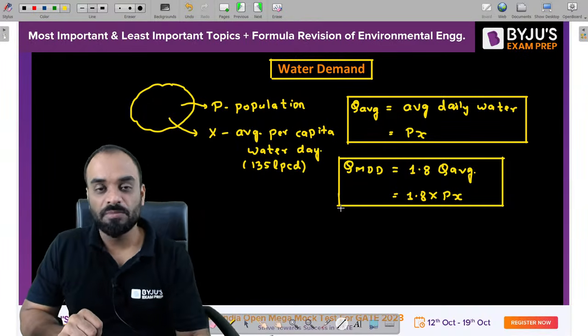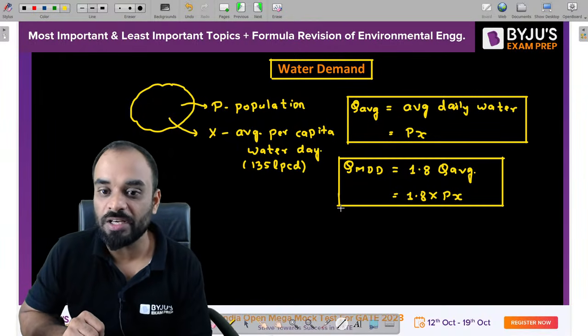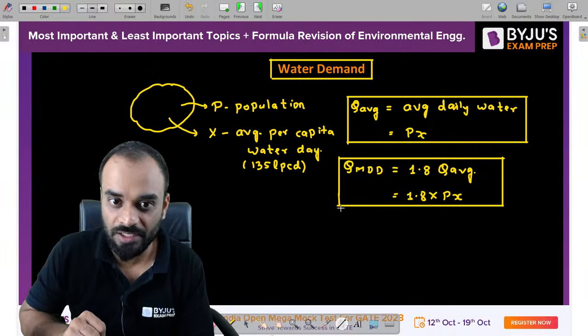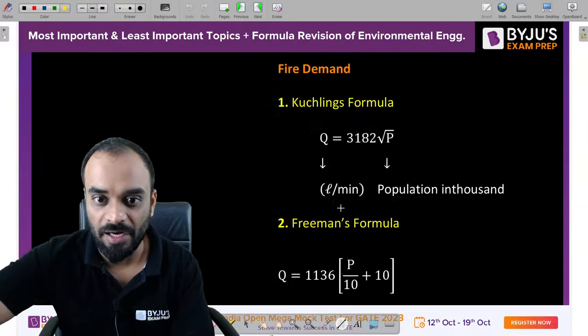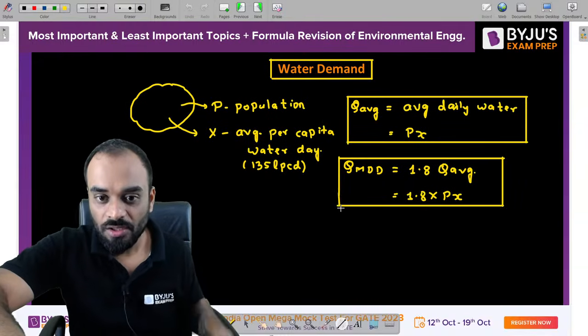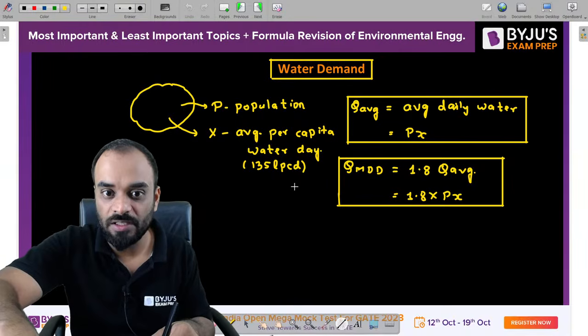So average is P into X, MDD is 1.8 times of P into X, correct? So this is our maximum daily demand. Okay, now let's move to the further formula, guys.